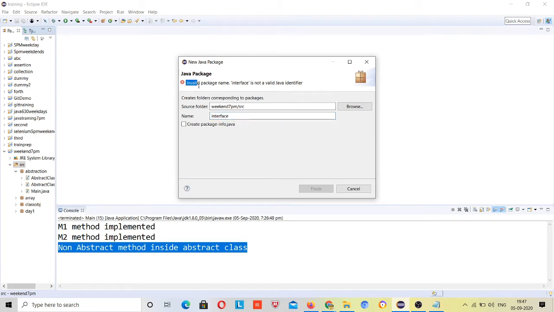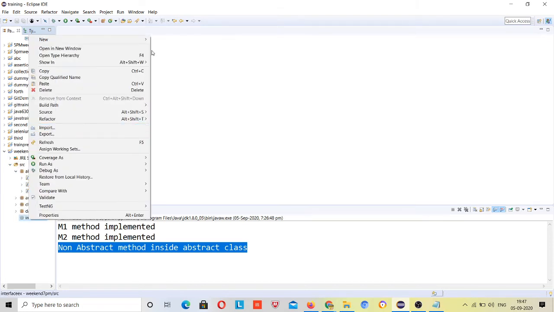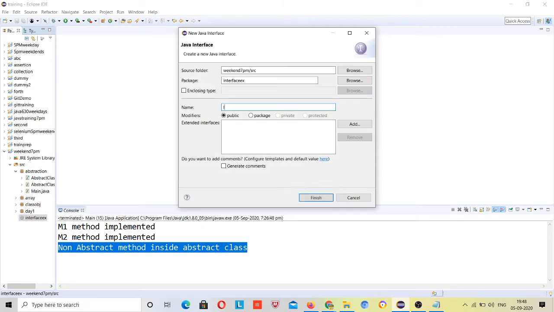The error says invalid package name, interface is not a valid Java identifier, just because it is a predefined keyword inside Java. That's why I have given the interface example, right? The package should be inside your src, so I will move it and choose new. Just like you created the class, you can create an interface the same way. Where I is written, it means interface, and where C is written, it means class, right? Interface ILayer will be our interface name. So I will take the same example.